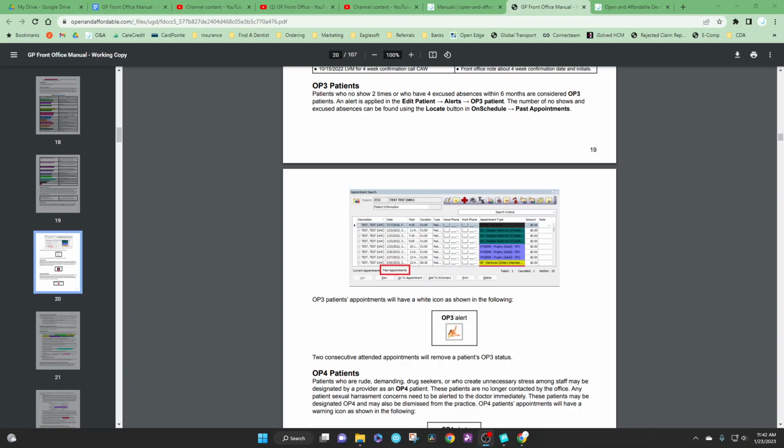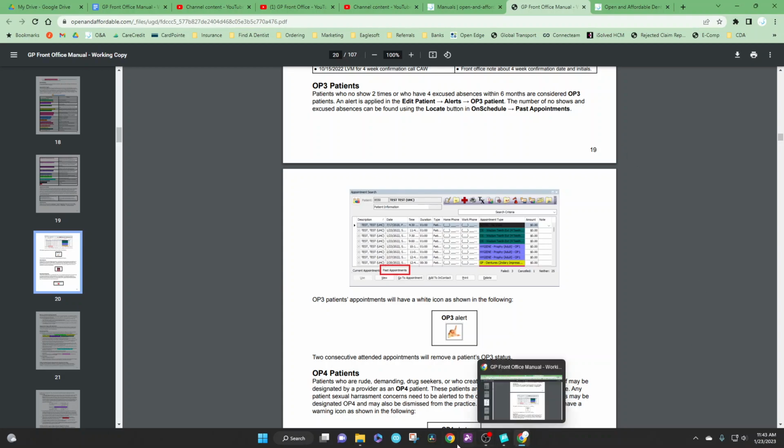So we have a couple of designations for patients who are in different situations. One of the first ones that we have here is we call it an OP3 patient. So for patients who no-show 2 times or have 4 excused absences within 6 months, we call these patients OP3 patients. It just helps us to understand, and you've gone through this scheduling mechanism, that these patients have the potential of not showing up.